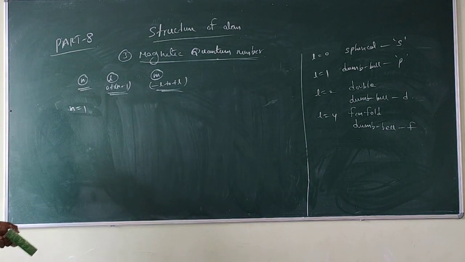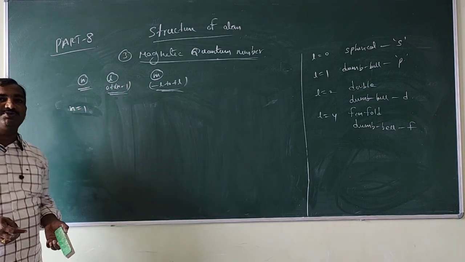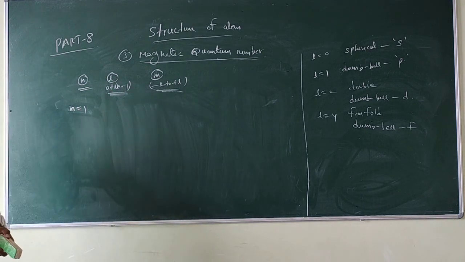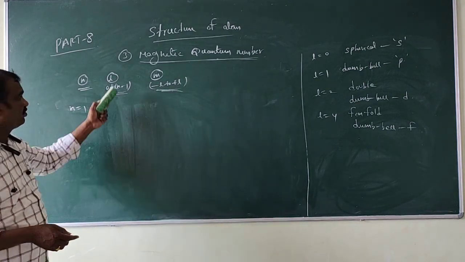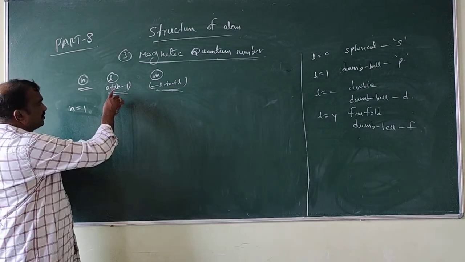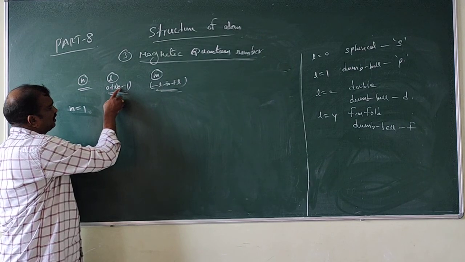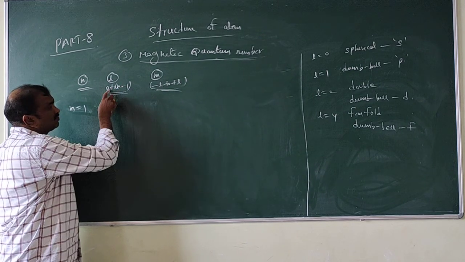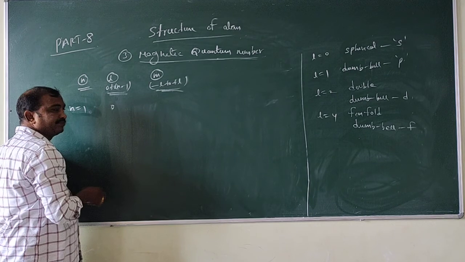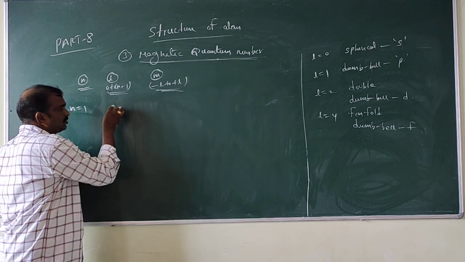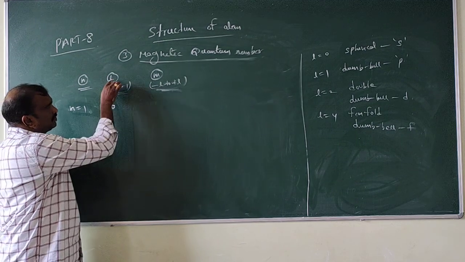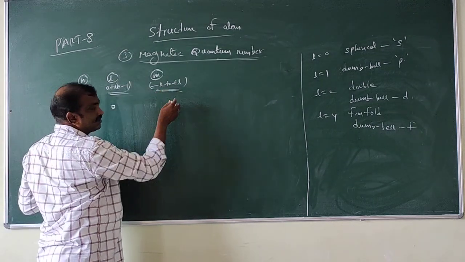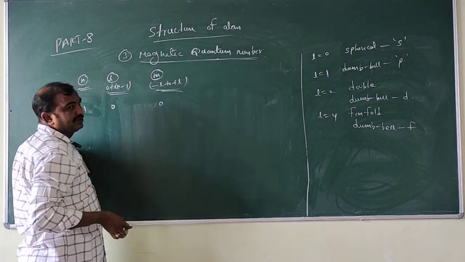N is the principal quantum number, L is the azimuthal quantum number, M is the magnetic quantum number. If you substitute N is equal to 1, what happened? 1 minus 1 is 0. 0 to 0 means 0 only will come. So L is equal to 0. What about the M value? Minus 0 to plus 0, that means 0 only will come here.